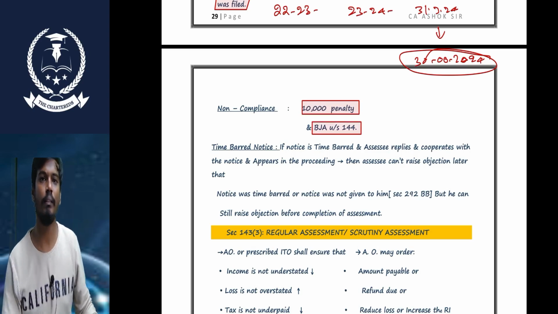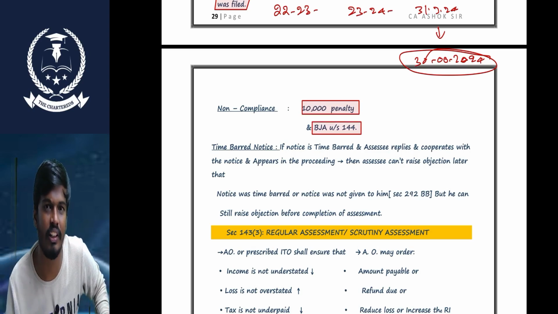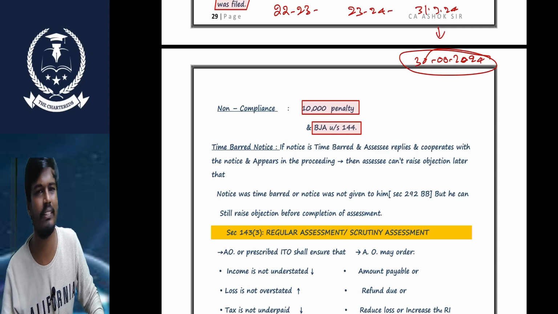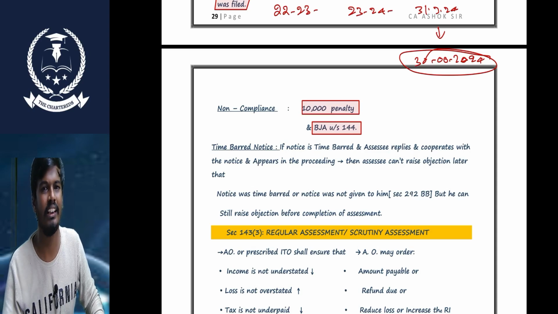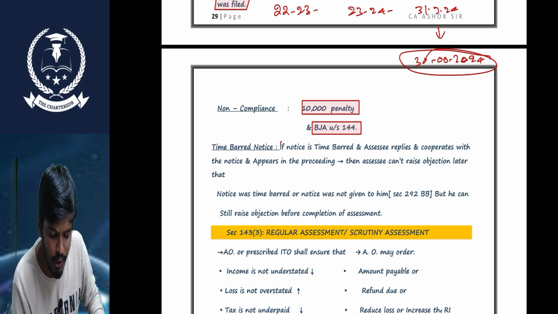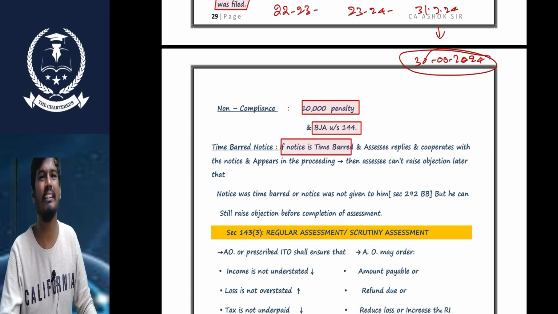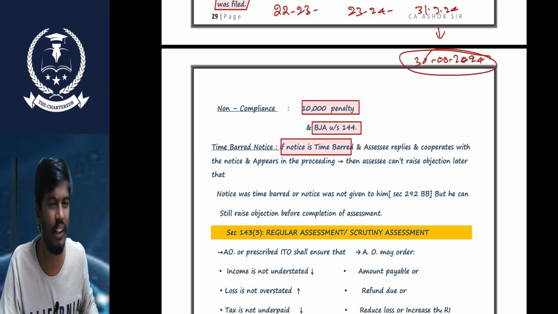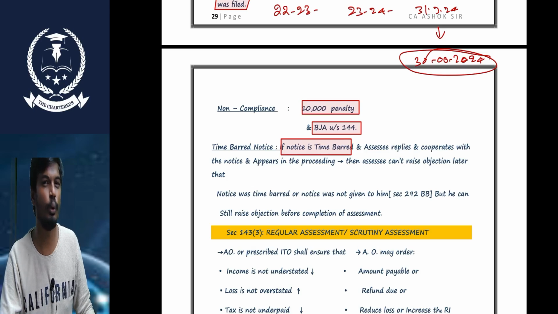Okay, sir. So sometimes the department does not send the notice within the time, that is the 3 months time. Sometimes the department sends the notice after expiry of the time limit. So what is the consequence? In this scenario, sir, two options are given.